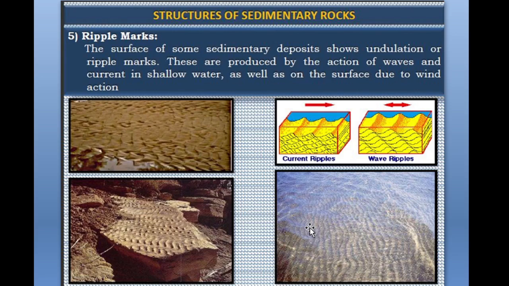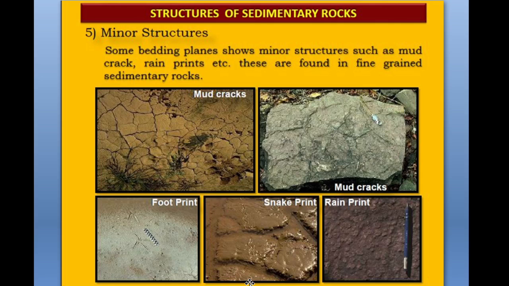Then they are called ripple marks. In the figure you can see the ripples which are created on the surface of the rock. The next type of structure is the minor structure. The surfaces of the bedding planes show minor structures such as mud cracks and rain prints. These are found in fine grained sedimentary rocks. They are called minor structures.